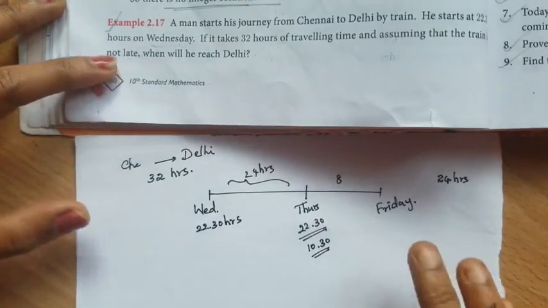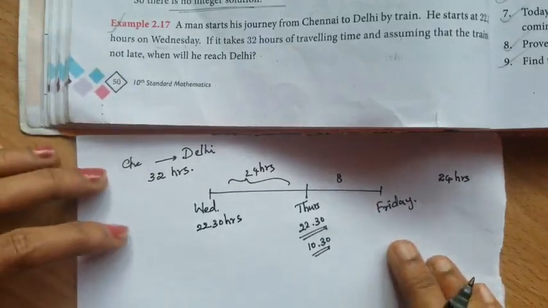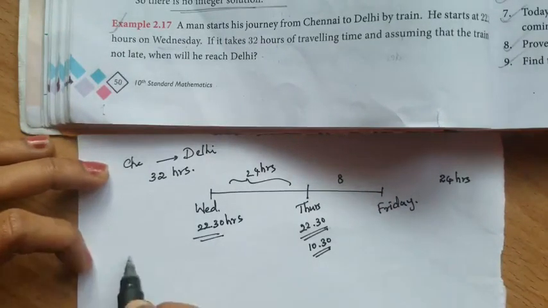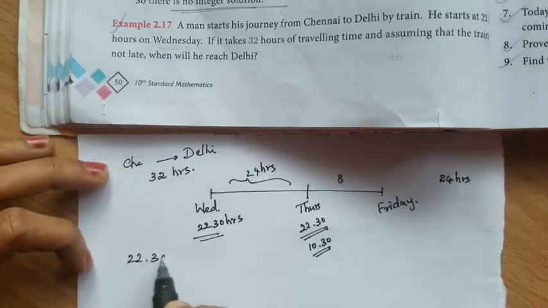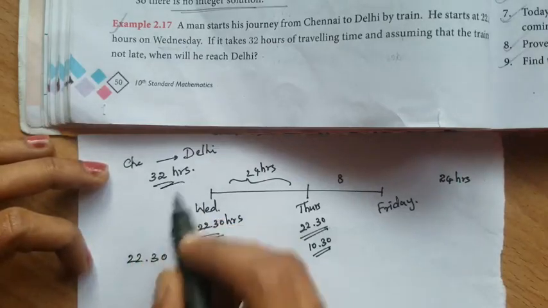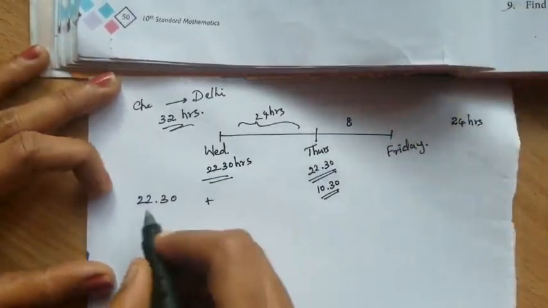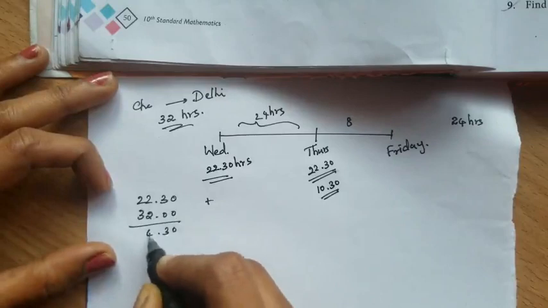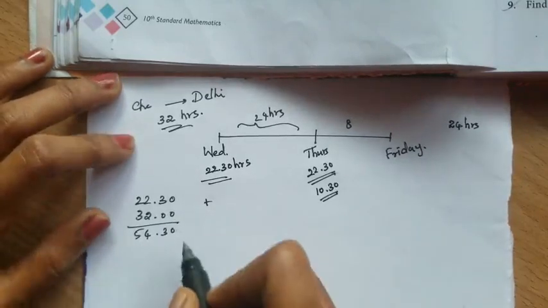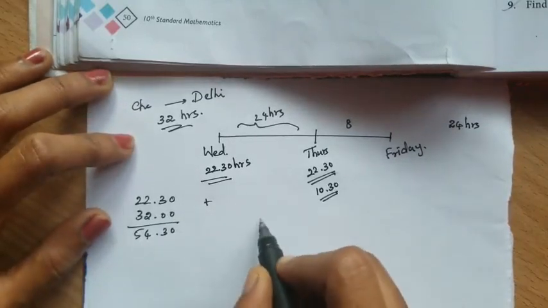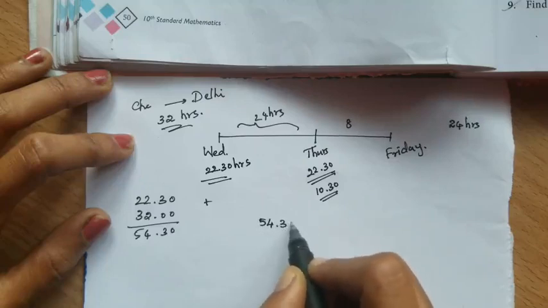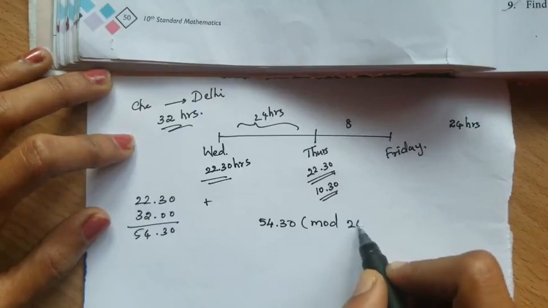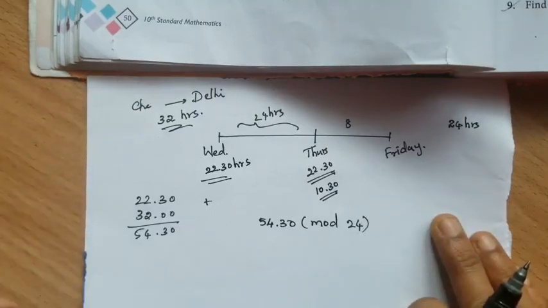Now let's find at what time he will reach. For that, add the starting time. Starting time is 22.30 plus traveling time is 32 hours. Add this 32 hours so that you will get 54.30. Now 54.30 mod how many? 24, because there are 24 hours in a day.